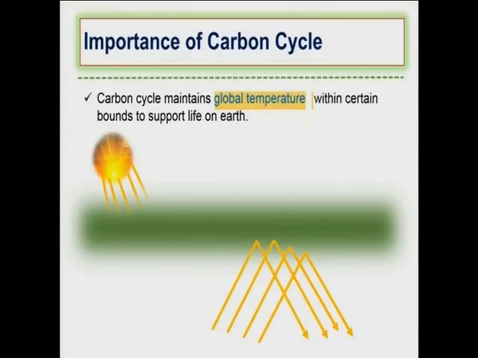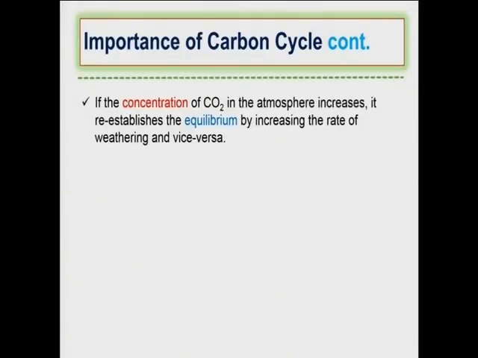That is why it is important to maintain the temperature at a certain degree Celsius, and this is what carbon dioxide actually does. If the concentration of carbon dioxide increases, global temperature also increases.